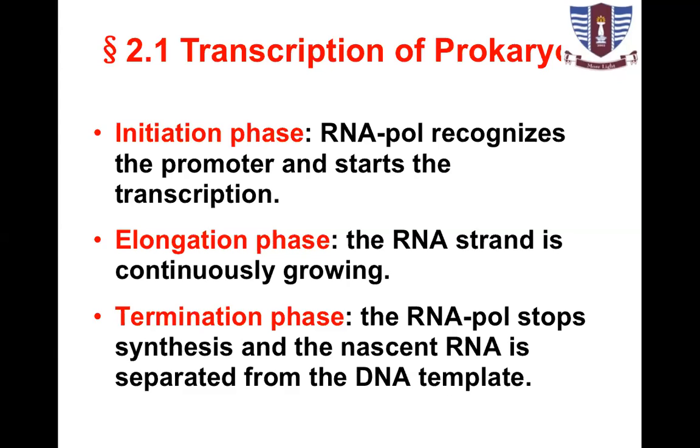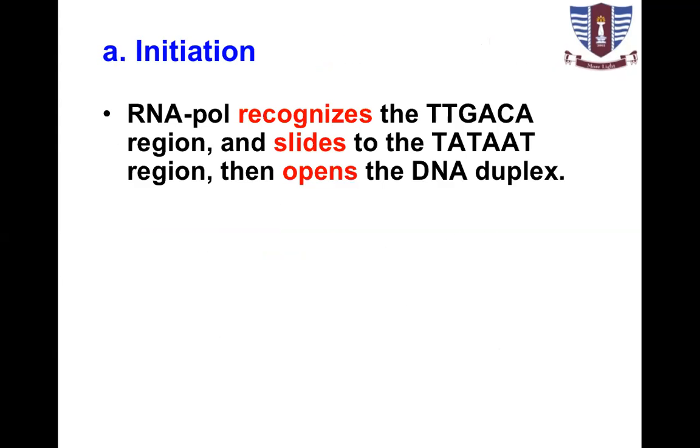And in termination, RNA polymerase stops synthesis and the nascent RNA molecule, the newly synthesized RNA, is separated from the DNA template. In initiation, RNA polymerase recognizes the minus 35 sequence, the TTGACA region, and slides to the Tata box region. Then it opens the DNA duplex.